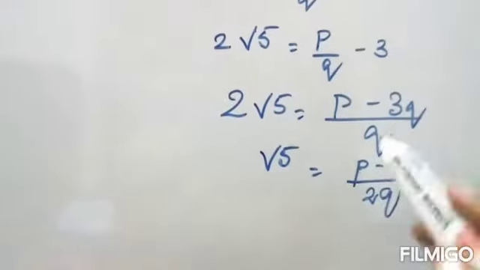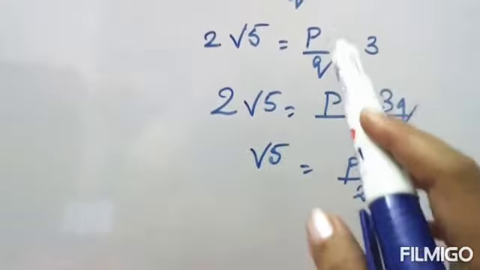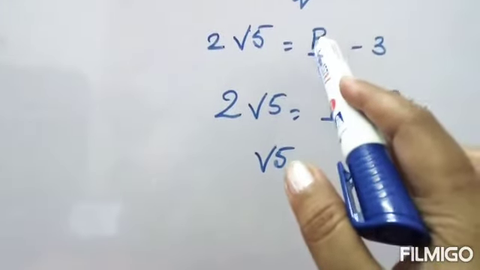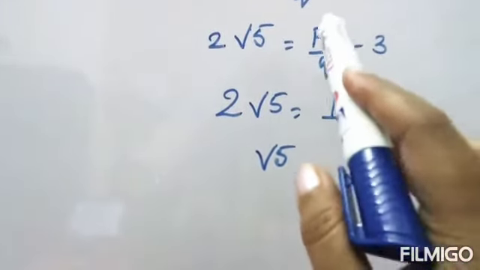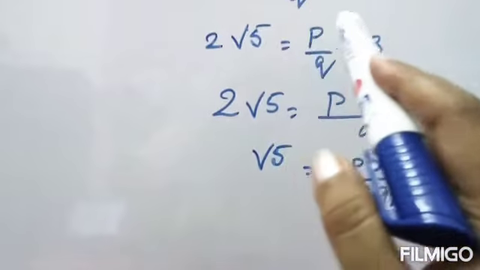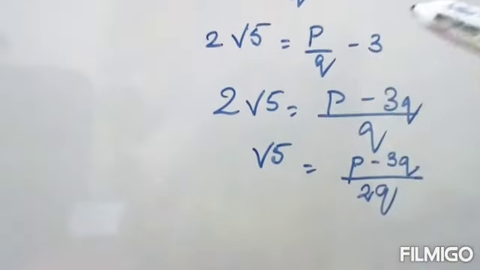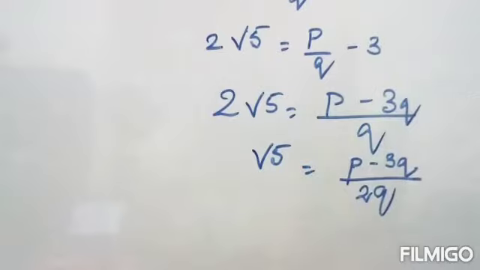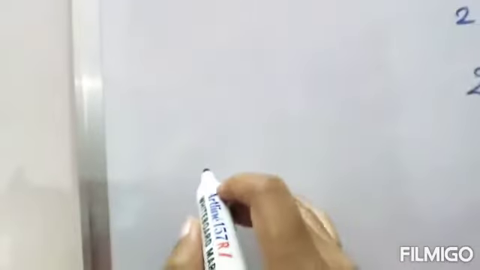Now see, we have assumed p as integer, q as integer, only then we can say this is rational. 3 is already rational, and 2 when we multiply, this is also rational.